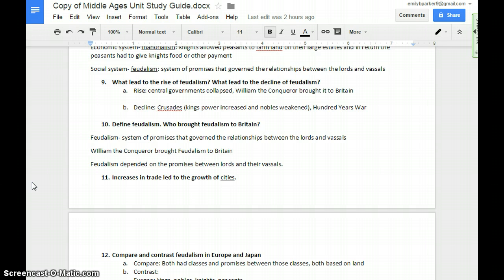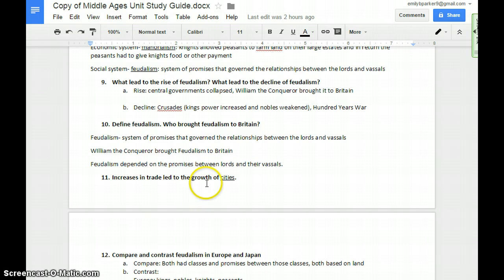So define feudalism and who brought feudalism to Britain. Feudalism is a system of promises that govern the relationships between lords and vassals. William the Conqueror brought feudalism to Britain. This is important for you to know, that feudalism depended on the promises between lords and vassals. Okay, I want to reiterate that idea.